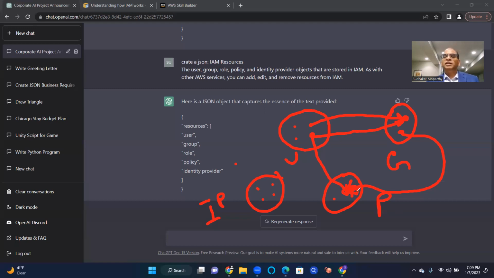So at the end of the day, there are a whole bunch of permissions. This policy has a whole bunch of permissions, what I can do and what I cannot do, and those are the permissions, at a granular level, that you are trying to give to this user or to this group.